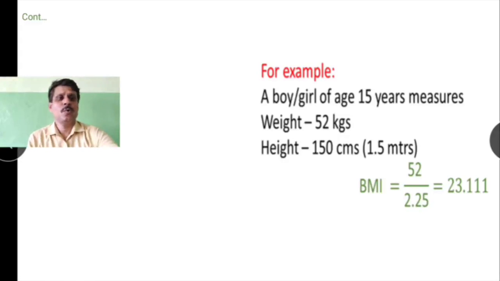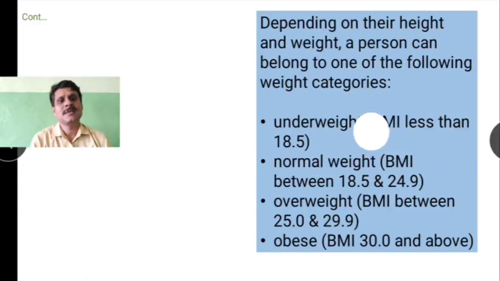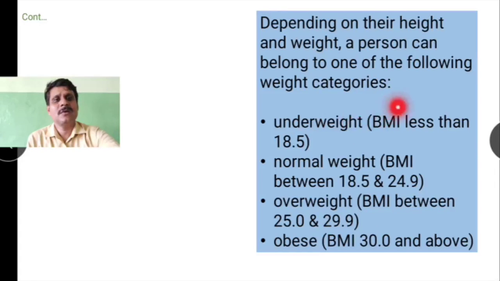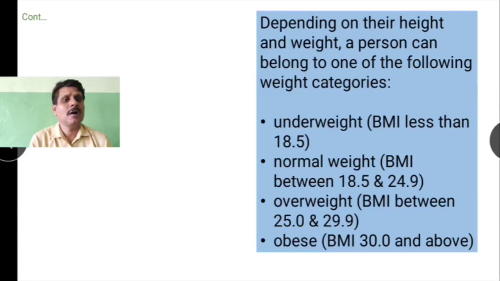Okay, now how to know the nutritional status? Children, depending on their height and weight, a person can belong to one of the following categories. If the body mass index is less than 18.5, then they are said to be underweight. Then if the body mass index value is between 18.5 and 24.9, they are said to be normal weight.